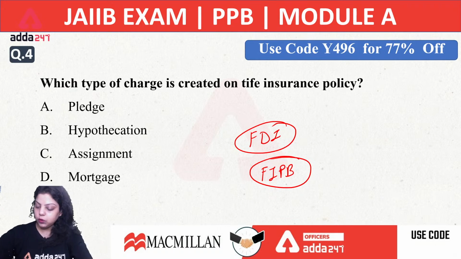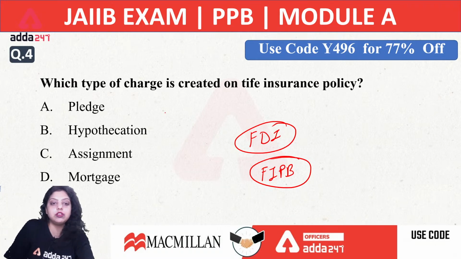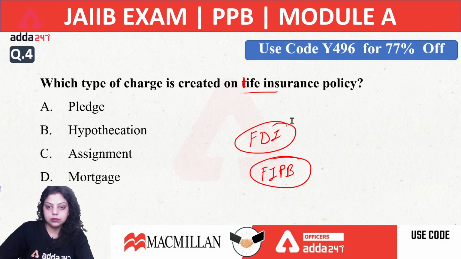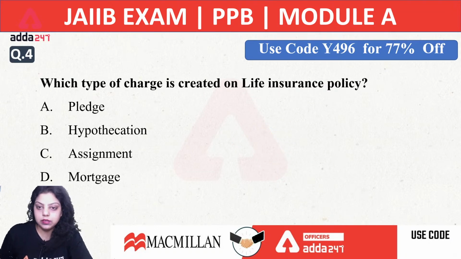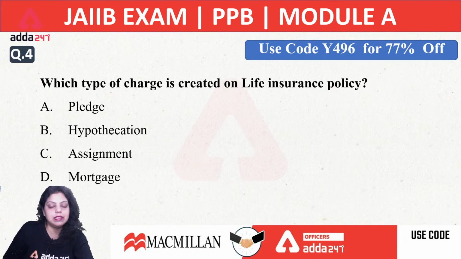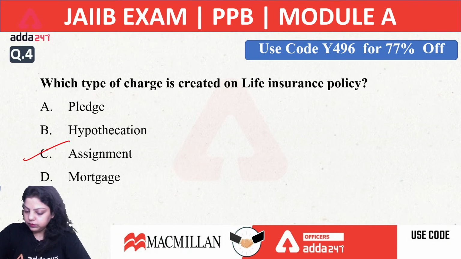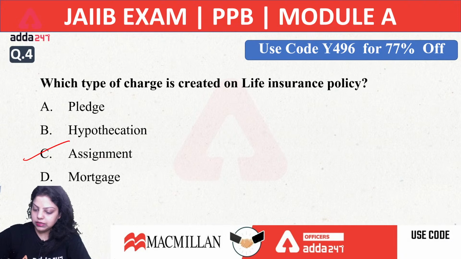Now everyone is saying the fourth answer will be C. Okay, let's see what is the question. Which type of charge is created on a life insurance policy? It is a life insurance policy. One second. Okay, so the question is asking which of the following charges is created on a life insurance policy. Very good. Everyone is saying option C. That is correct. Assignment. Right is C. So the right answer for the fourth question is option C.